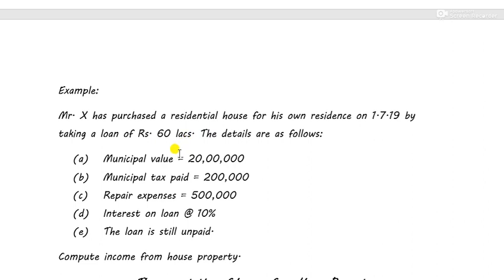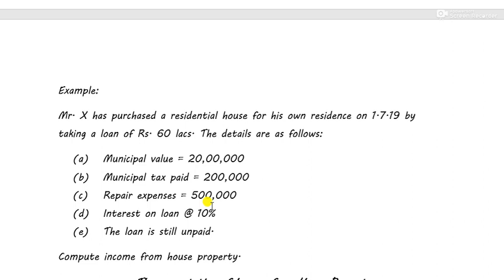The municipal value of the house is 20 lakhs. Municipal tax paid is 2 lakh. Repair expenses is 5 lakh. He has incurred expenses on repair. So what did I teach you? That whatever repair expenses the assessee incurs, it will not be allowed as deduction. Only 30% of the net annual value is allowed as deduction. So in this case, we'll allow 30%, right?